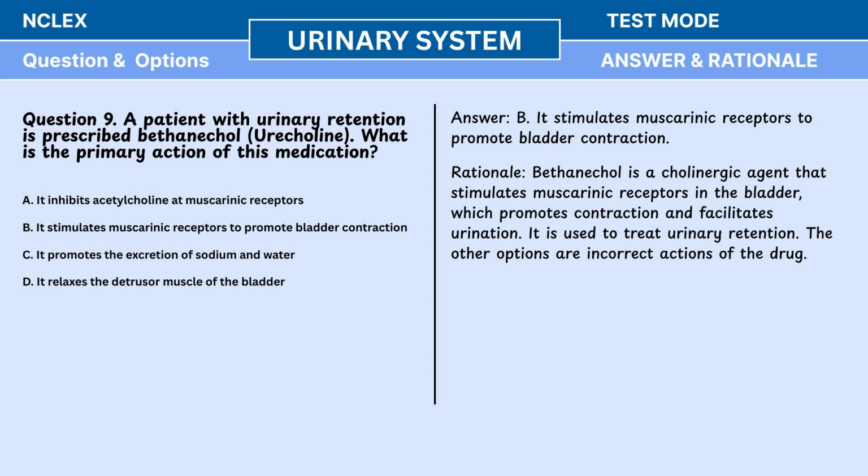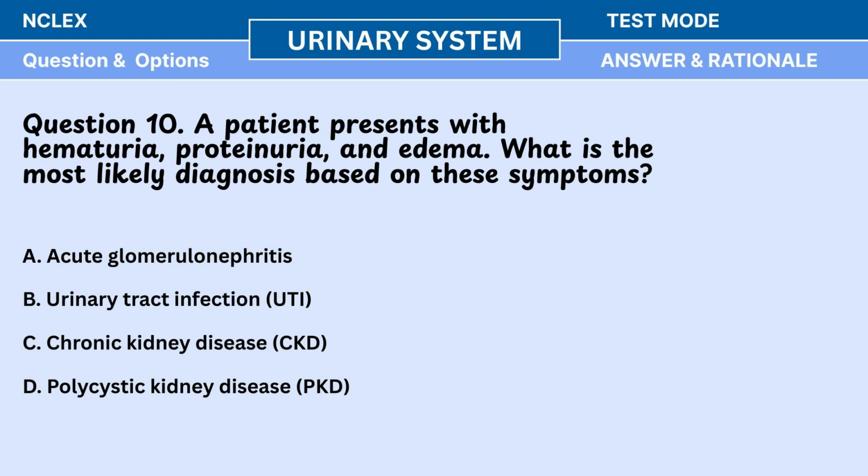Rationale: Bethanechol is a cholinergic agent that stimulates muscarinic receptors in the bladder, which promotes contraction and facilitates urination. It is used to treat urinary retention. The other options are incorrect actions of the drug. Question 10. A patient presents with hematuria, proteinuria, and edema. What is the most likely diagnosis based on these symptoms?